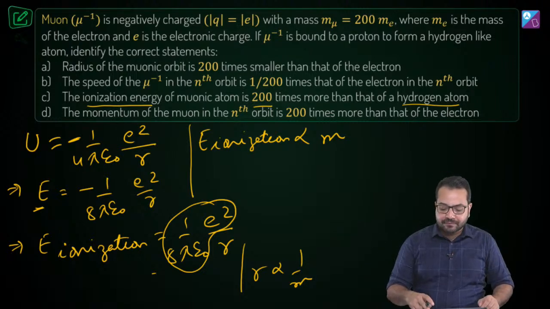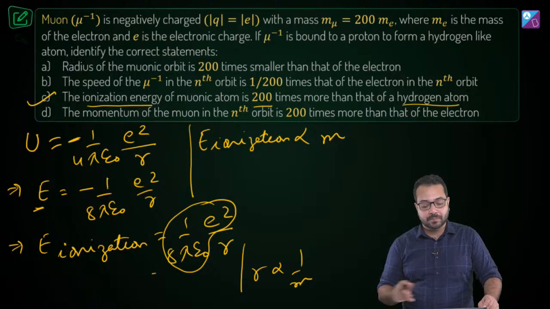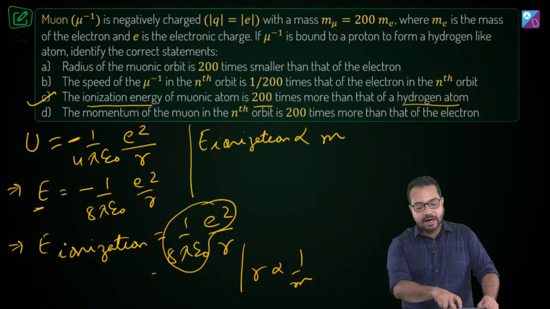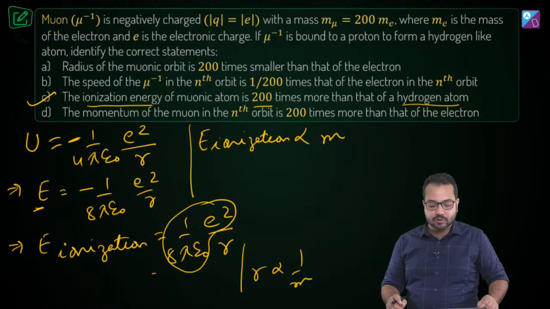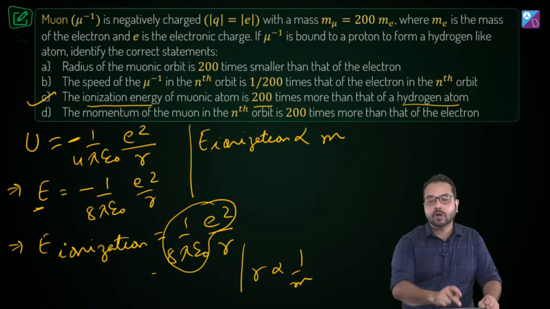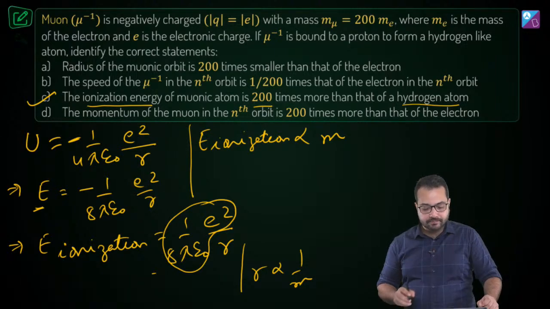Okay, so we have figured that out. Option C is also going to be the correct option, because it is given that the ionization energy of the muonic atom is 200 times that of the hydrogen atom. Correct? So we have solved option C also. Now let's look at option D. Option D is left.